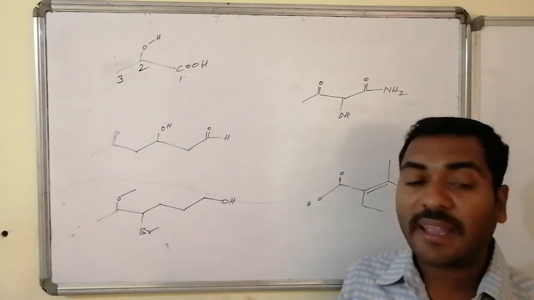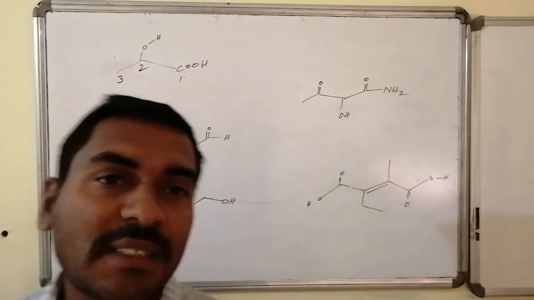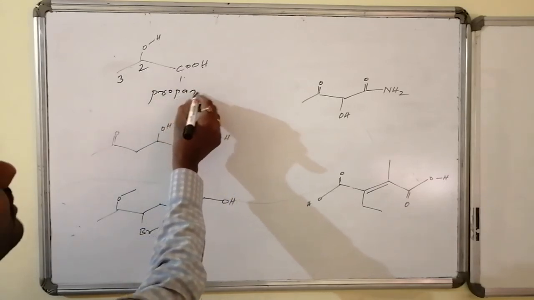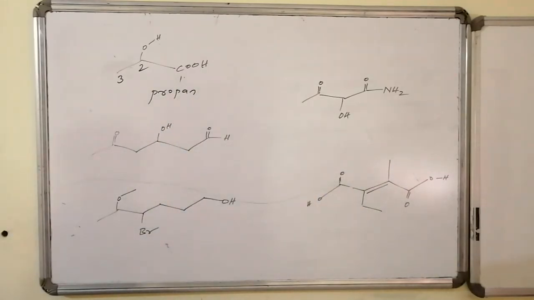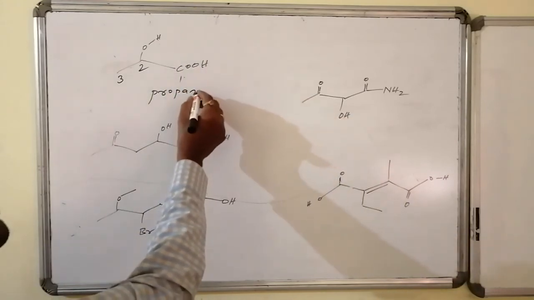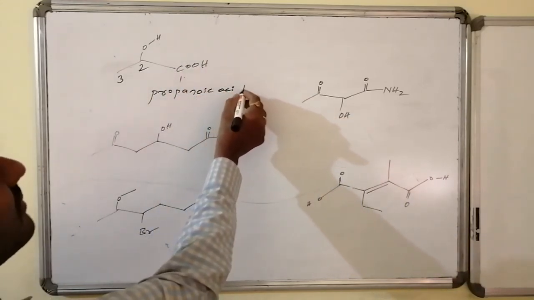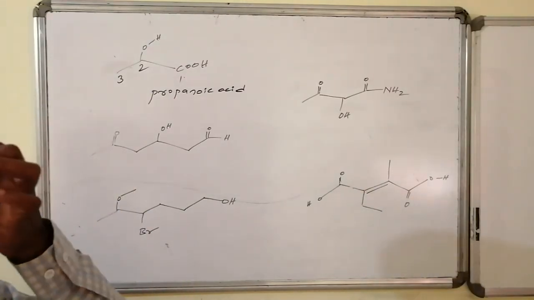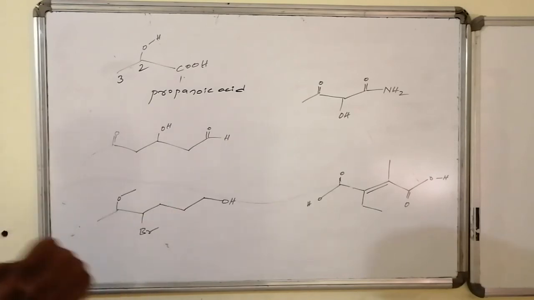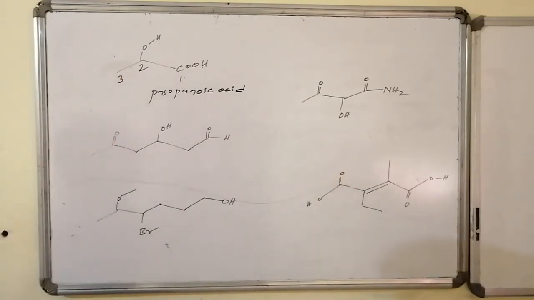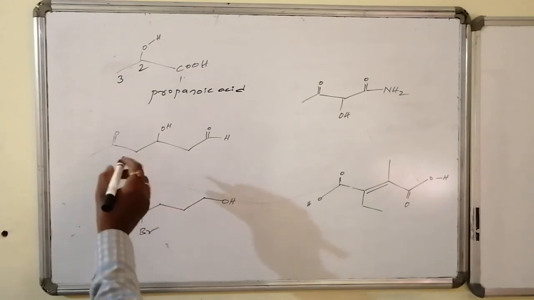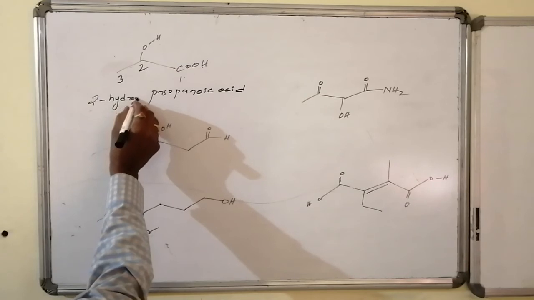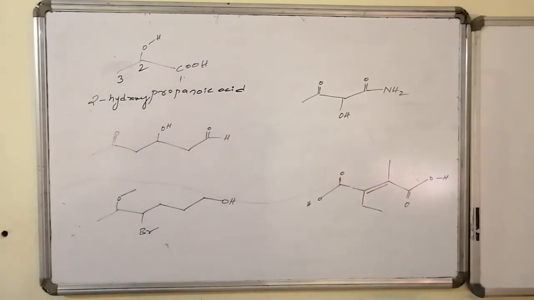So here acid is present, and the total carbon atoms in the system are 3, hence it is the propane system, that is propan after removal of E. Propan followed by the primary suffix for the acid, oic acid, that is propanoic acid. Whereas the other functional group present is hydroxy, that is OH. If it were primary, then we would end with OL. Whereas being non-primary, that is a secondary functional group present at the second position, the name of the compound is 2-hydroxypropanoic acid.